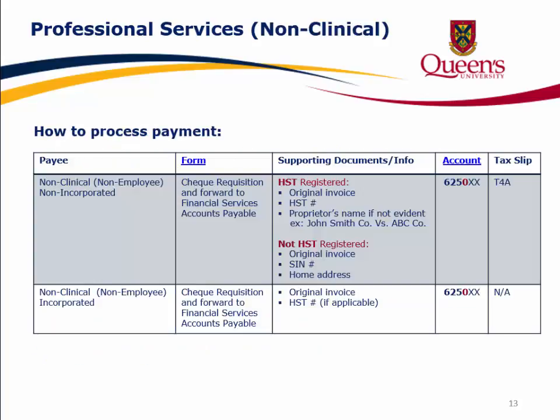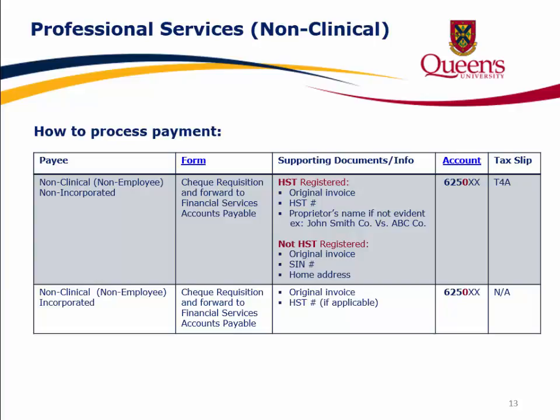How to process a payment. If the payee is non-clinical, non-employee, non-incorporated, complete the check requisition form and forward the form to Financial Services Accounts Payable. If the payee is HST registered, provide the original invoice, HST number, and the proprietor's name if it's not evident. For example, John Smith Company versus ABC Company. If the payee is not HST registered, provide the original invoice, SIN number, and a home address. In these cases, the account ID will begin with 6250. The tax slip issued will be a T4A.